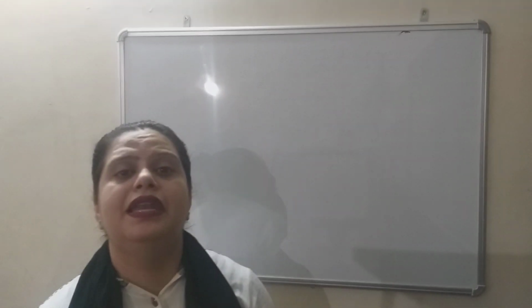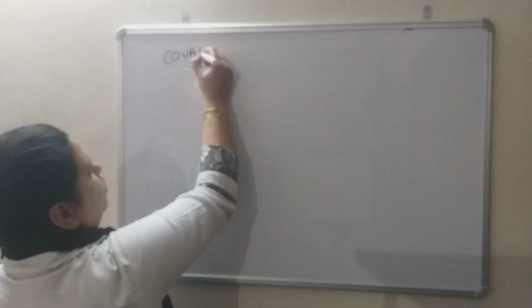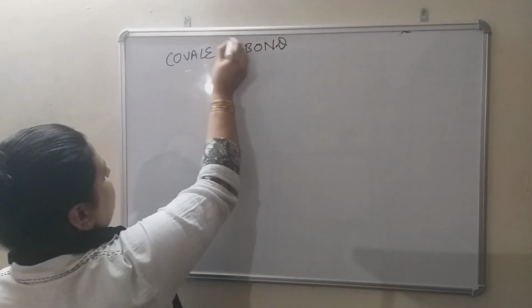So same thing in covalent bond. So what is covalent bond? First of all, let me write down the definition. Covalent bond, name से ही पता चल जाता है. Co is for cooperation.